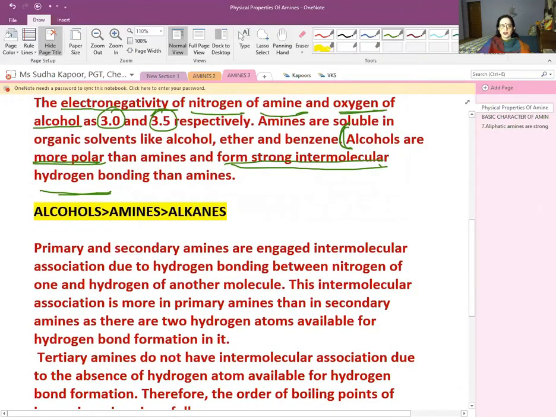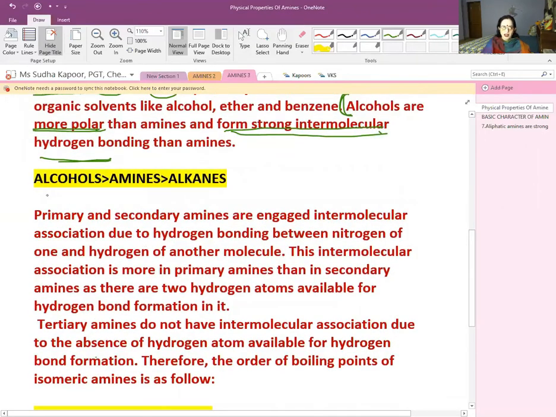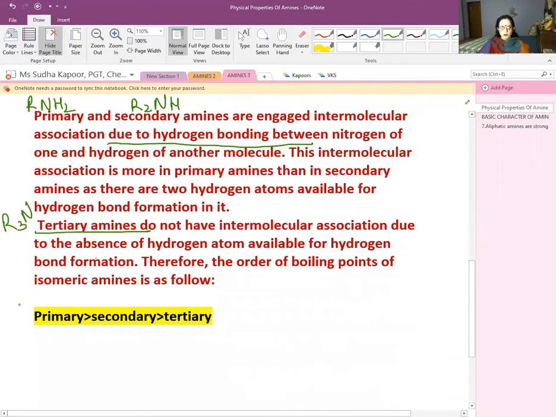Now the primary and secondary amines. Primary amine has the NH2, RNH2, and the secondary amine is R2NH. The primary and secondary amines are engaged in intermolecular association due to the formation of H bonding between the nitrogen of one and the hydrogen of the other molecule. But this intermolecular association is only seen in the case of 1 degree and 2 degree, because 1 degree has 2 H and 2 degree has 1 H. But what would happen in the case of 3 degree amine? The 3 degree amine is R3N. In that case, there is an absence of hydrogen atom available for H bond formation.